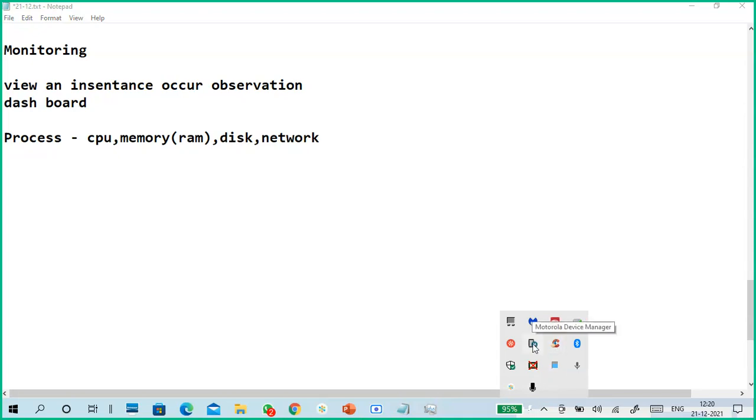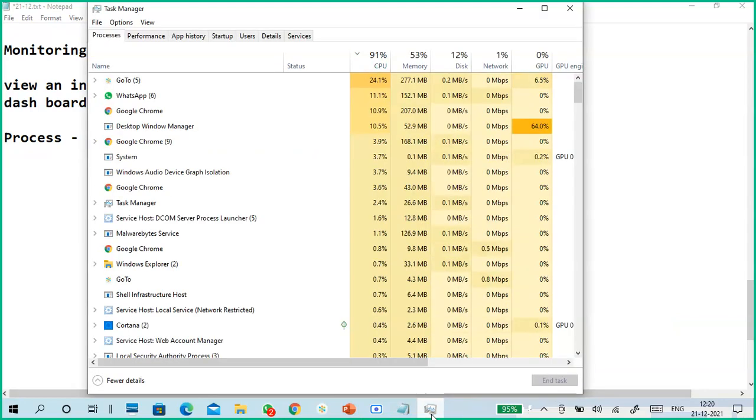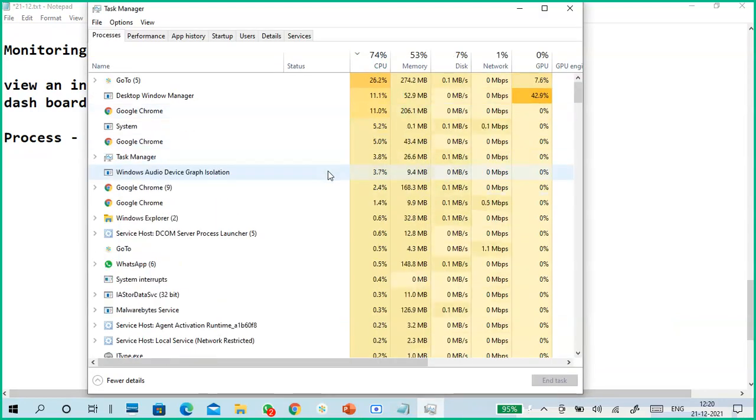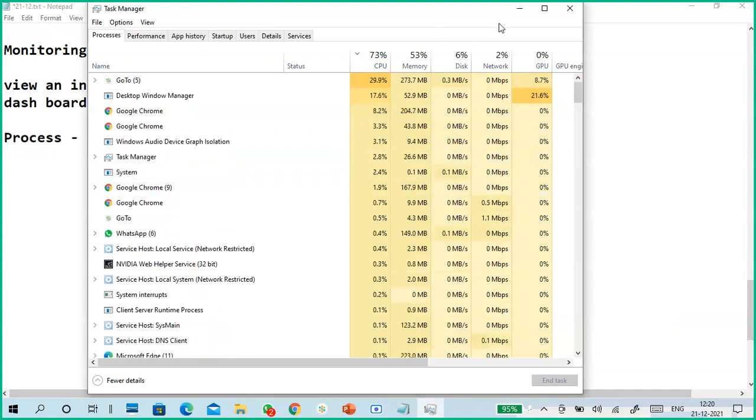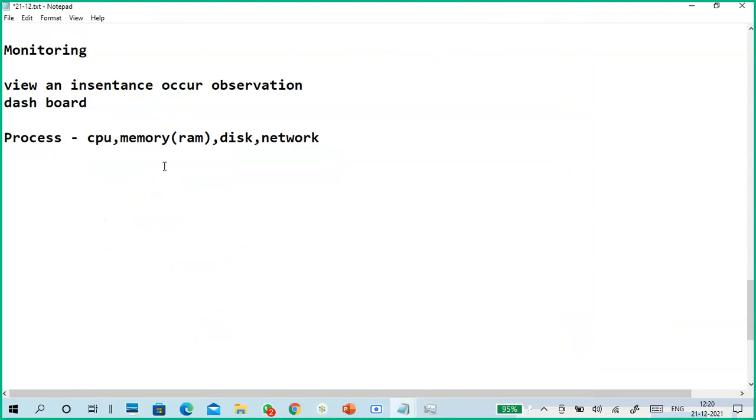See here, this is my Motorola device manager, and this is CCleaner. Currently I'm not using it and it's not required. Just remove it, then there is less load on my CPU and memory, and the unnecessary burden will be reduced.